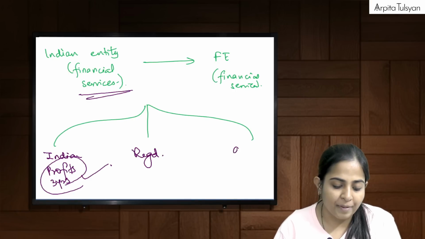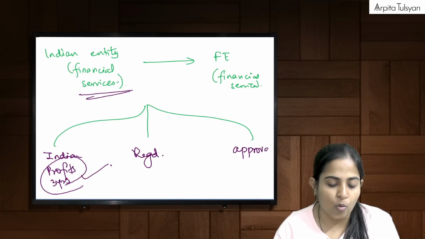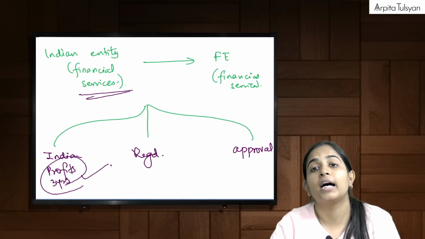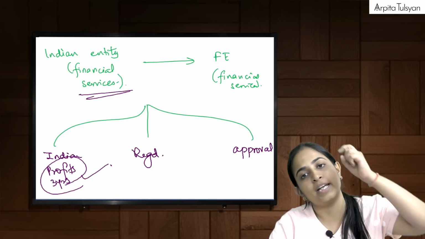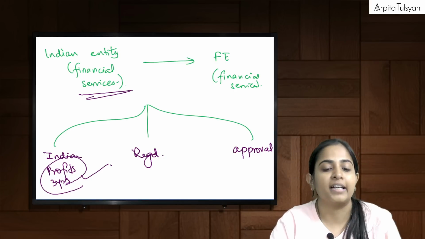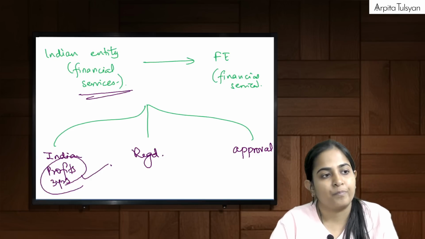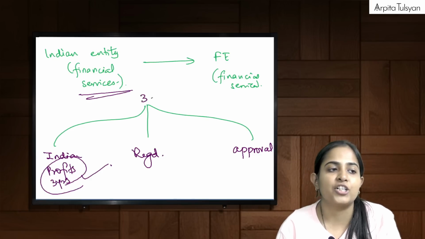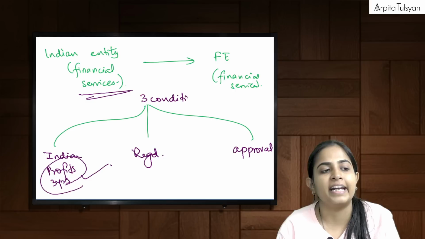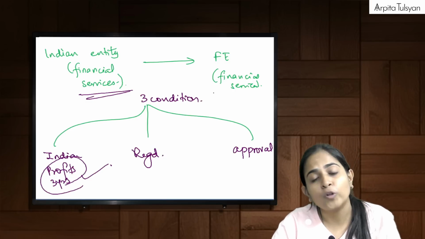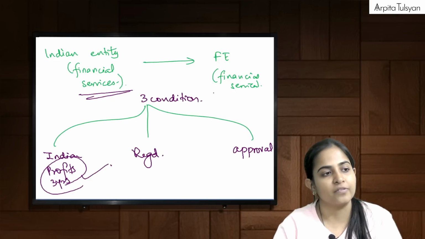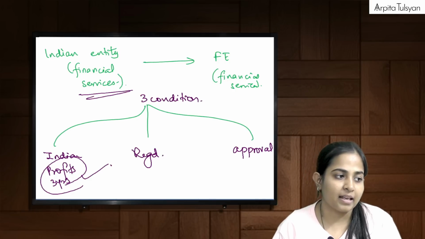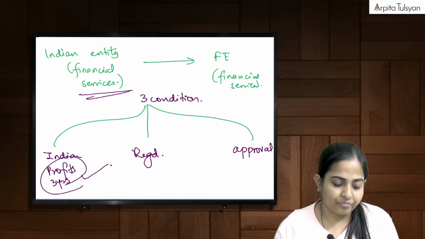So if these 3 conditions are fulfilled, then an Indian entity can do ODI in a foreign entity where both of them are engaged in financial service activity. Very clear with this? Yes.